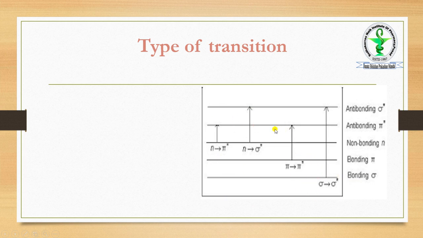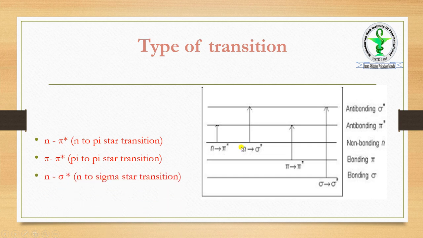Pi to pi star and n to sigma star require nearly the same energy, and finally sigma to sigma star requires the highest energy among them.